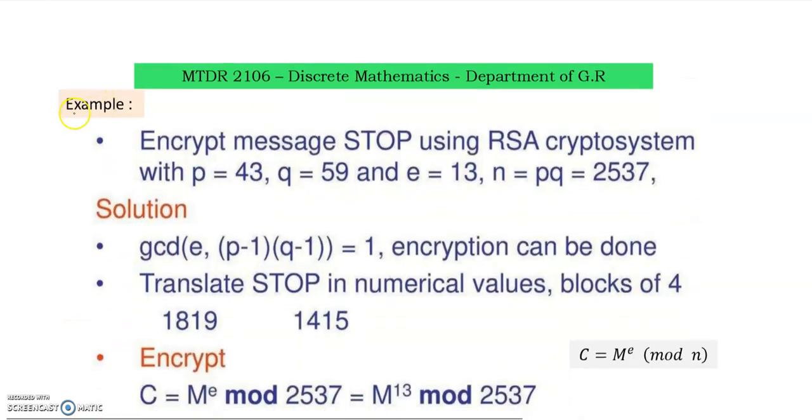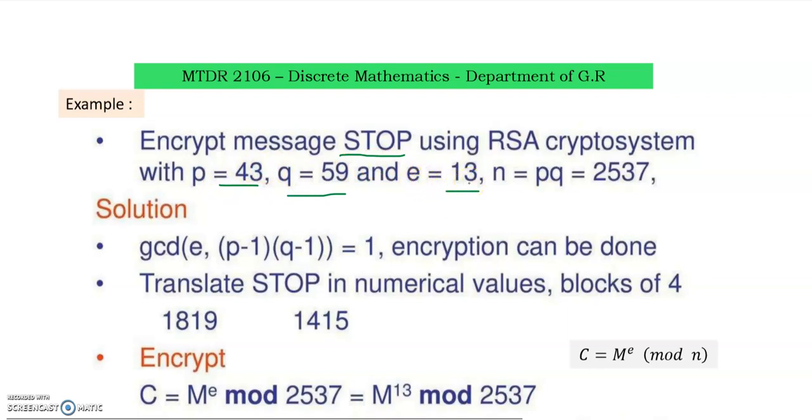You see the example. Encrypt the message STOP using this RSA crypto system with P and Q. P is 43 and Q is 59, and the key is 13. Now actual text message is STOP. Now we are going to encrypt this message by using this P value, Q value, and the key 13.